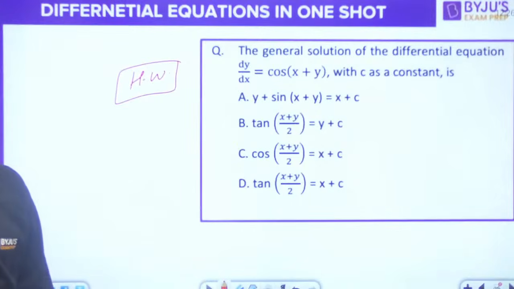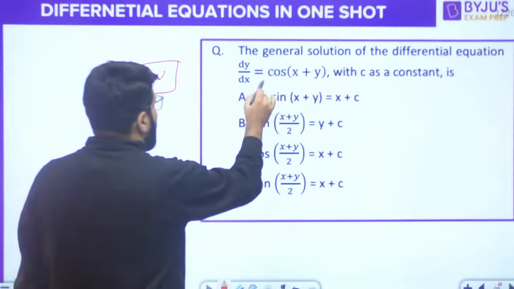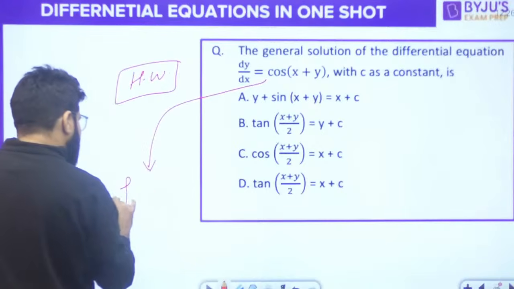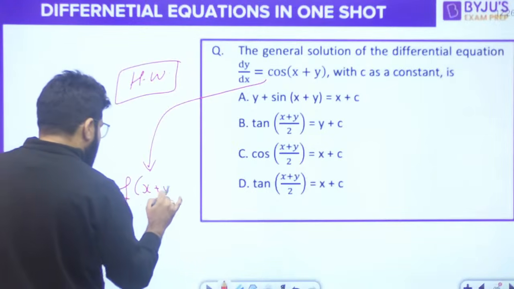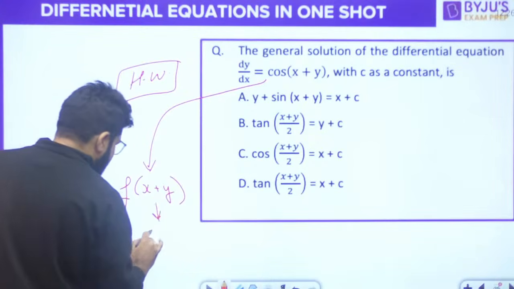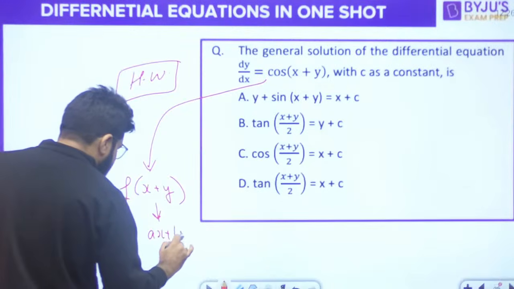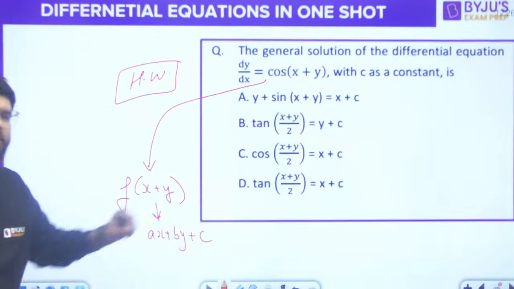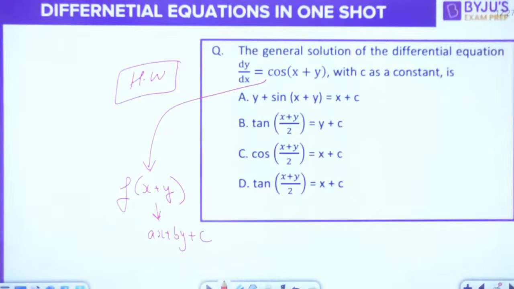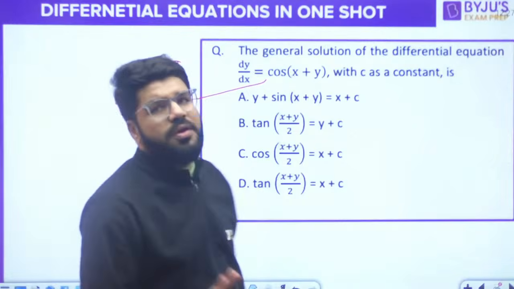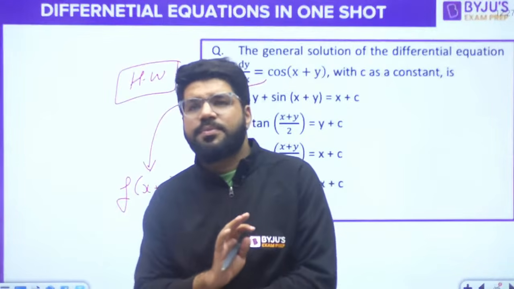dy by dx is equal to cos of x plus y. What is this cos of x plus y? This is a function. Cos is a function of x plus y, and this x plus y is like ax plus by plus c. So again, you have a function of ax plus by plus c, and you know the method. You have to do just one substitution.